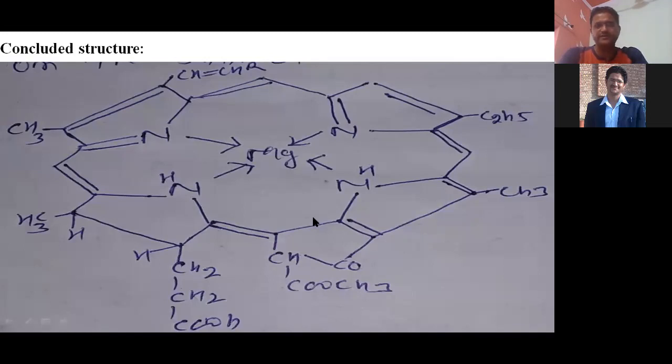Where 4 pyrrole rings are connected, there is one cycloketone, and then at the beta position, methyl, methyl, methyl: 3 methyl groups, 1 ethyl group, and 1 vinyl group, and there is also 1 propanoic acid. You can see CH2, CH2, COOH, propanoic acid, and COOCH3.